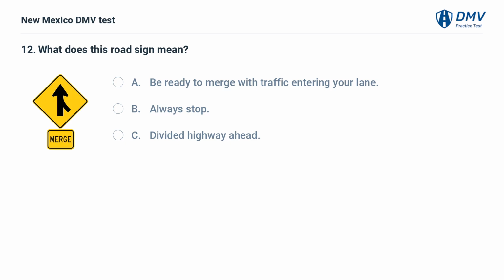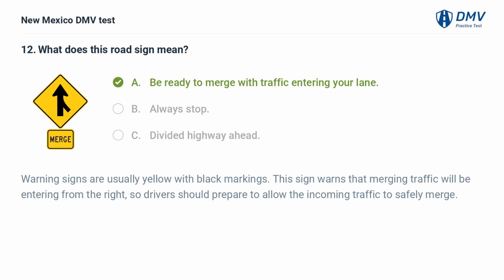What does this road sign mean? A. Be ready to merge with traffic entering your lane. B. Always stop. C. Divided highway ahead. The answer is A. Be ready to merge with traffic entering your lane. Warning signs are usually yellow with black markings. This sign warns that merging traffic will be entering from the right, so drivers should prepare to allow the incoming traffic to safely merge.